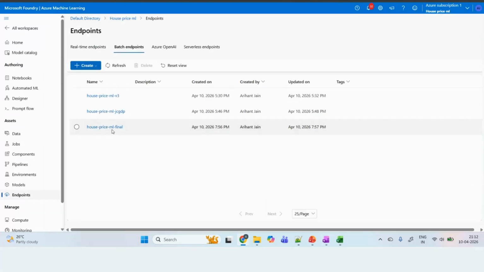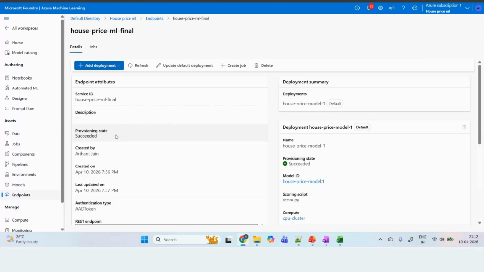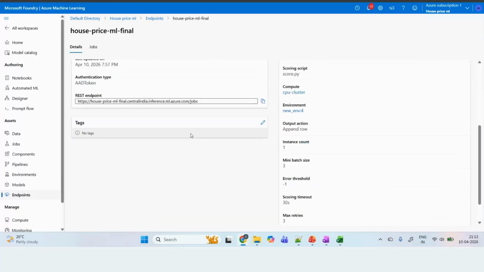So once this is created, it will look something like this. Here you will see succeeded, and here you will see succeeded message. If you are getting this succeeded message, that means it is successful. And this is your REST API key. So this is your REST API, which you can use anywhere for the prediction part.